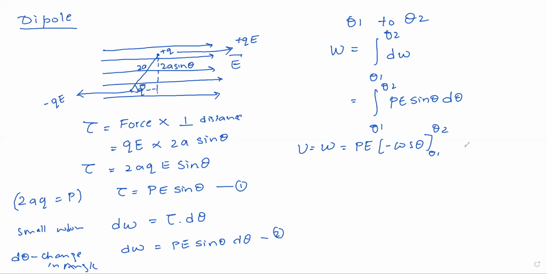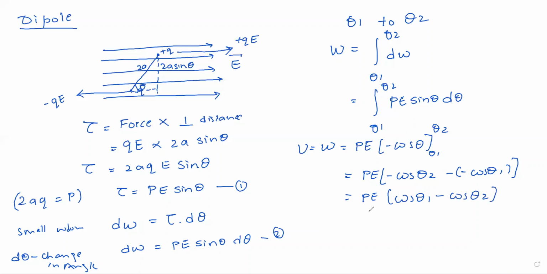If I apply limits, you might be knowing this mathematical concept, I'll get pE times minus cos theta 2 minus of minus cos theta 1. If I rearrange it, I'll get pE times cos theta 1 minus cos theta 2.